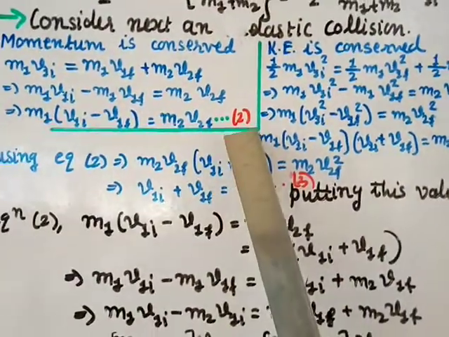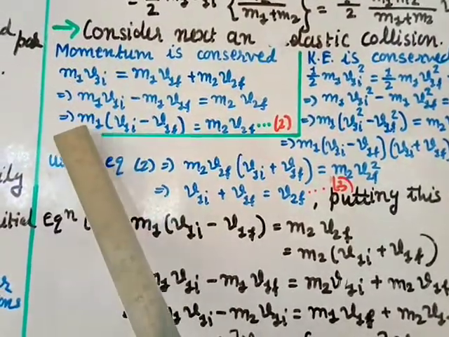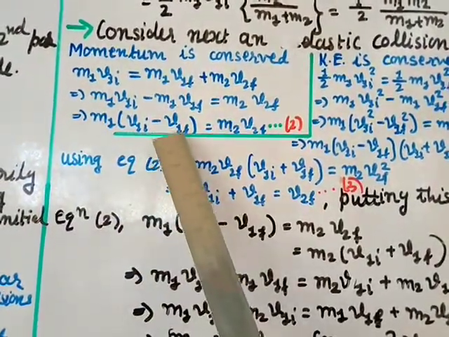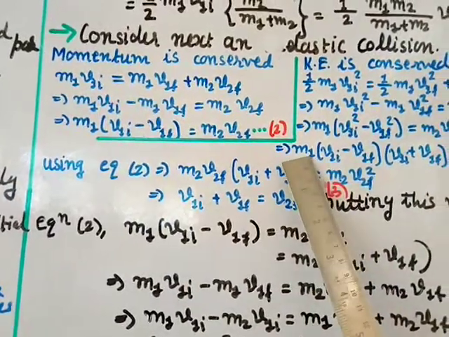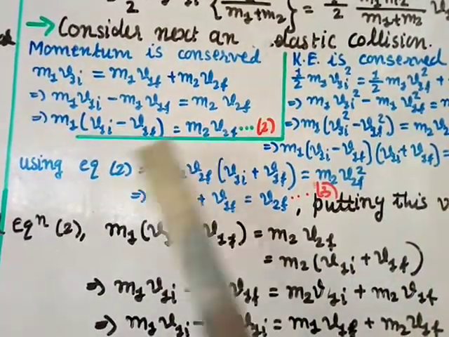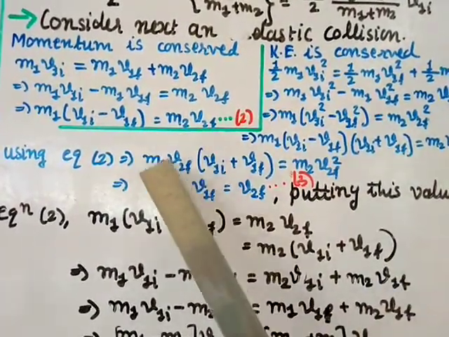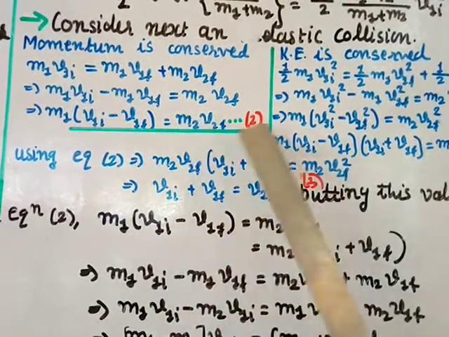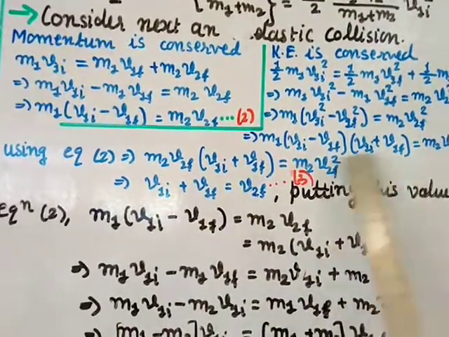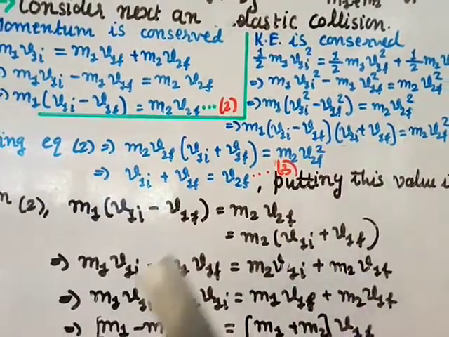Now from equation 2 we can put the value of m1 times v1i minus v1f, which is m2 v2f. So I am putting m2 v2f here, and v1i plus v1f as it is, equal to m2 v2f square.